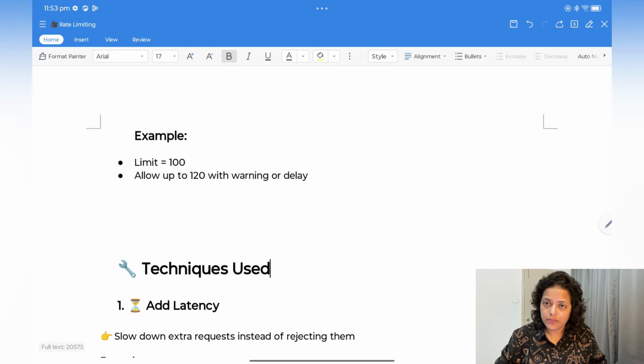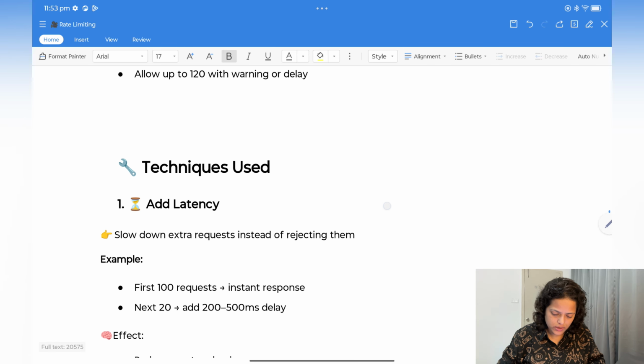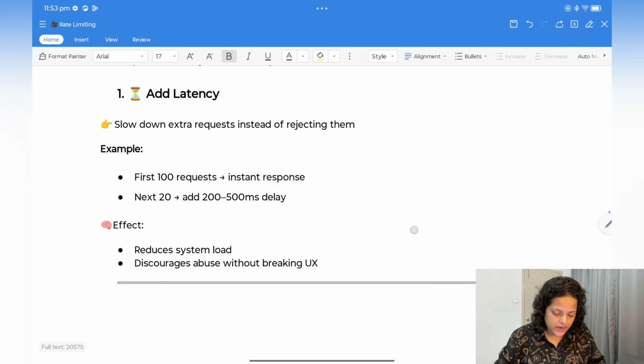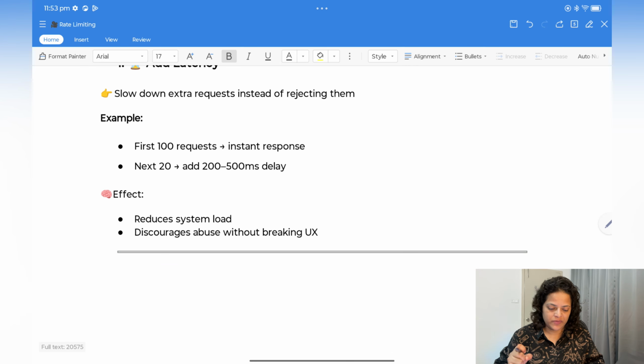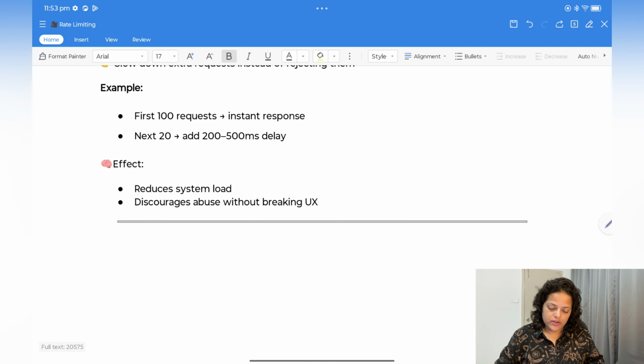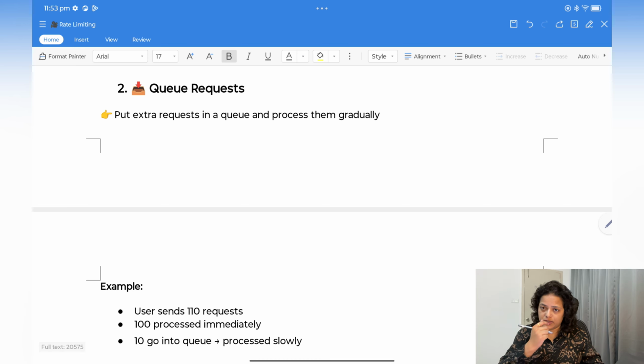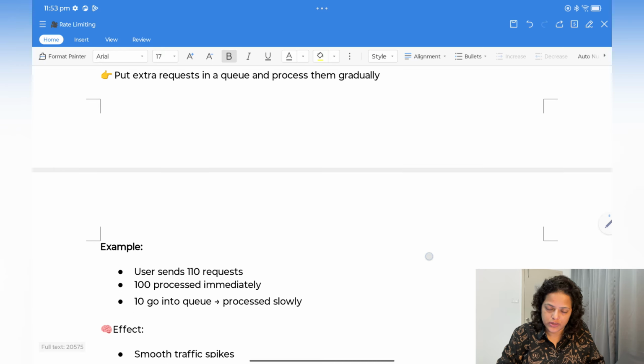So we were talking about soft limit. In soft limit, let's say you have a limit of 100, you will allow up to 120 with a warning or delay. What technique will you use here? Either you add latency, slowing down extra requests instead of rejecting them. For example, first 100 requests get an instant response, and for the next 20 you add a 200 or 500 millisecond delay. The effect is reduced system load and discouraging abuse without breaking UX. The second strategy is queue requests: put extra requests in a queue and process them gradually.